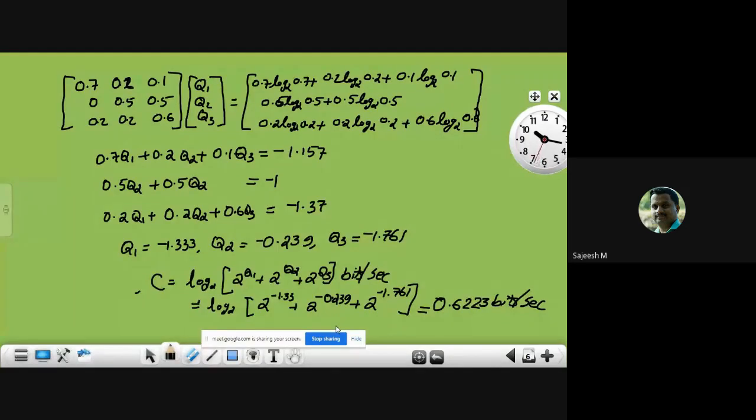One, channel diagrams, two channels connected in series, cascade, and how we can find the resultant channel and its channel matrix, and finding the probability of the output symbol if the input symbol probabilities are given. Then here, the method for finding the channel capacity.